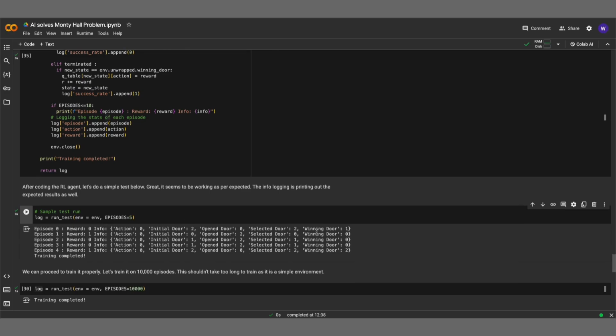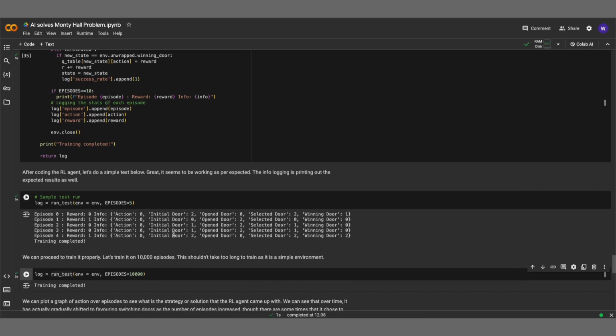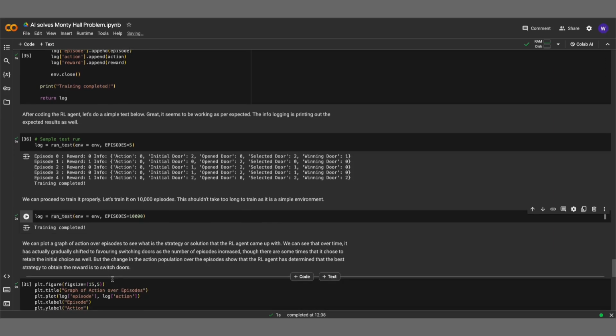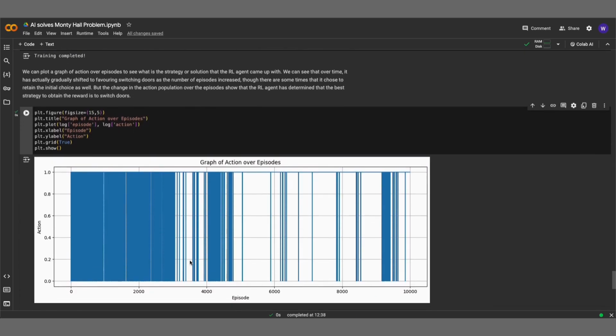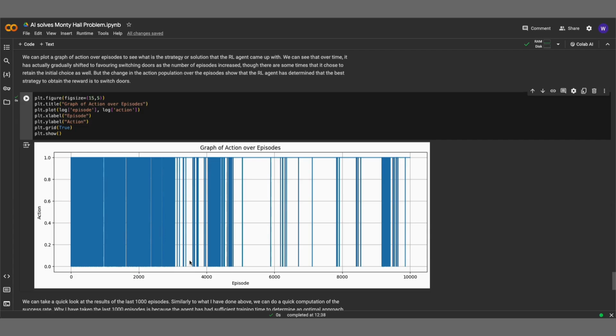Excellent, we can proceed to train it for 10,000 episodes. After the training is completed, we can plot a chart to see what strategy the agent employed towards the end of its training. Perhaps unsurprisingly, we can see that over time, it has actually gradually shifted to favoring switching doors as the number of episodes increased, although there are some times that it chose to retain the initial choice as well. But the change in the action population over the episodes show that the RL agent has determined that the best strategy to obtain the reward is to switch doors.